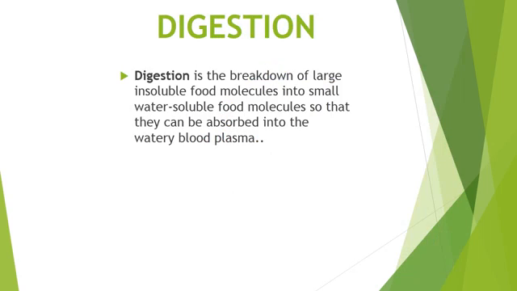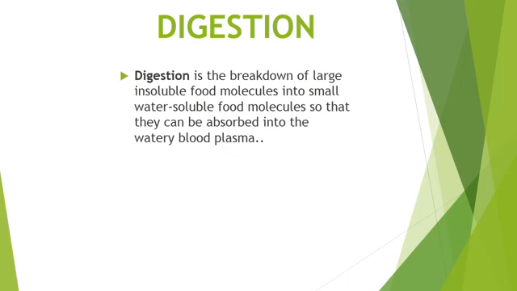Now, as we have discussed different types of food, and that a balanced diet is important for a healthy body, the thing is, when we eat something, how is it converted to energy? The process that takes place is digestion. So that is our topic now. What is digestion? Digestion is the breakdown of large insoluble food molecules into small water soluble food molecules so that they can be absorbed into watery blood plasma.